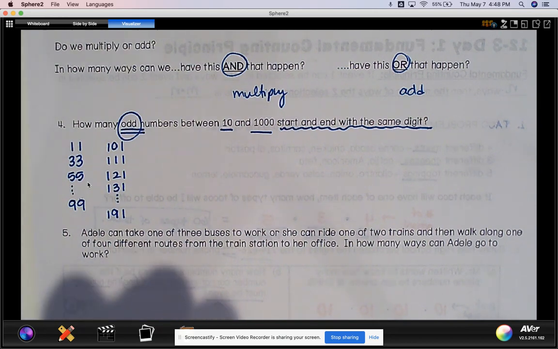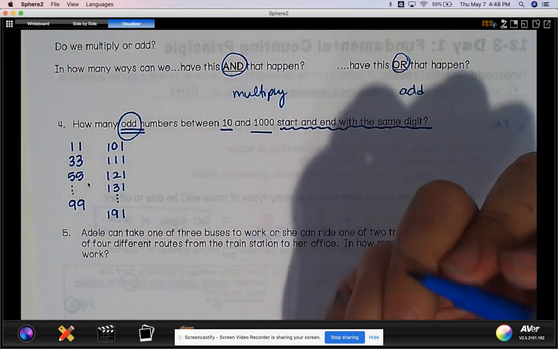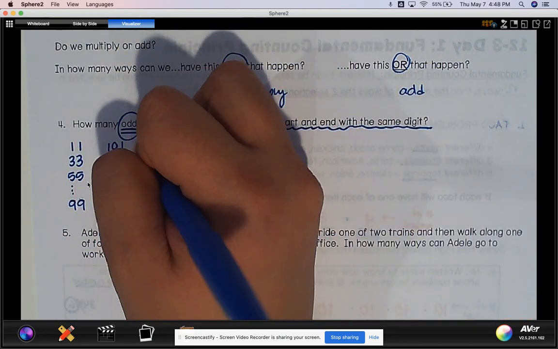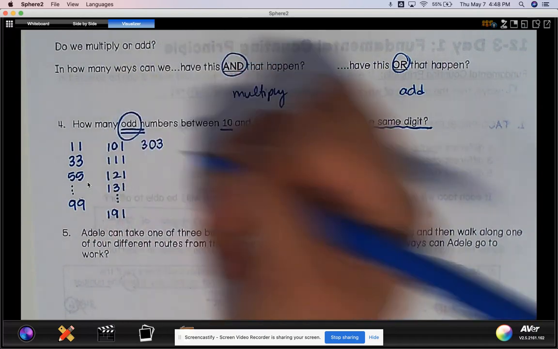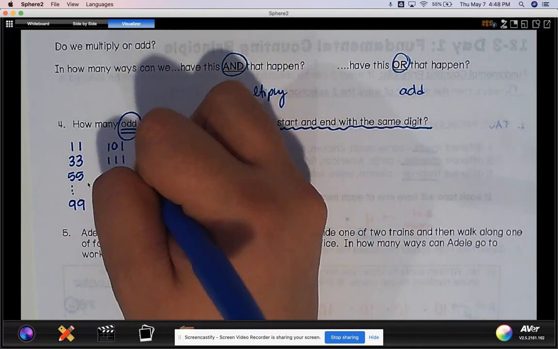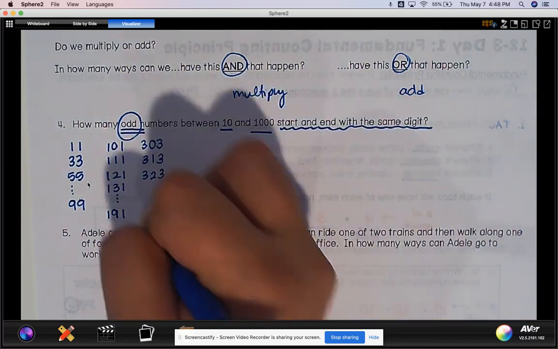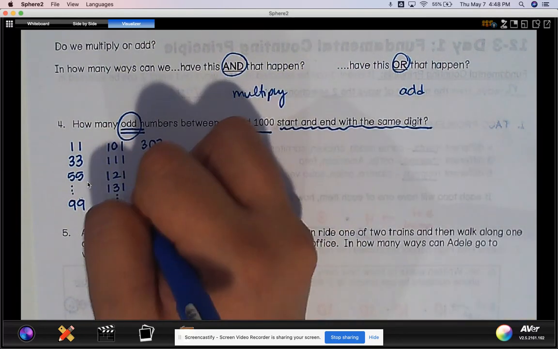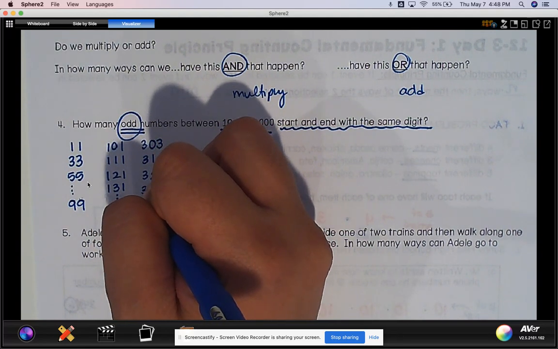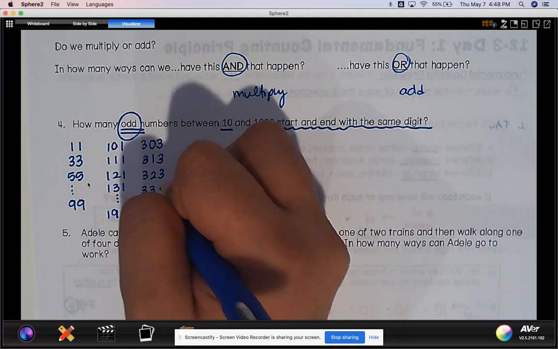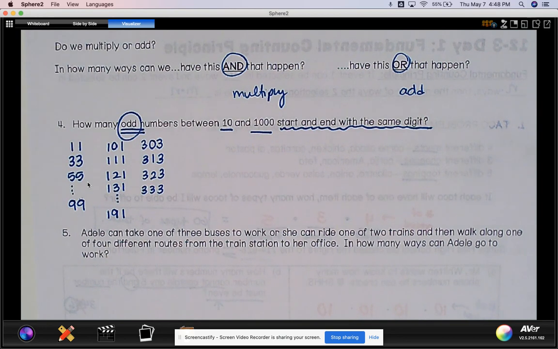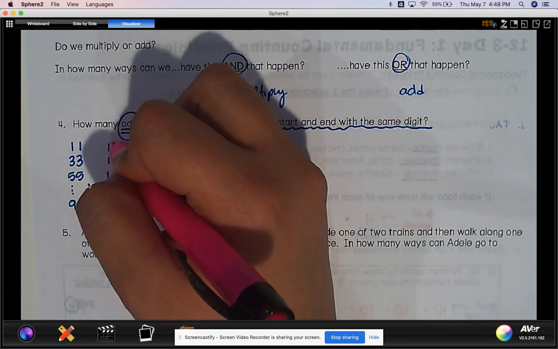And if I wanted to keep going, the next one wouldn't be the 200s. It would be like 303. And then it would go 313, 323. And hopefully you're seeing some sort of pattern here. 333. So it still starts and ends with the same digit, but now hopefully you're seeing this pattern in the middle.